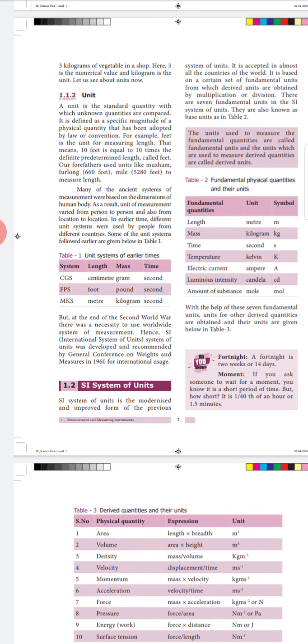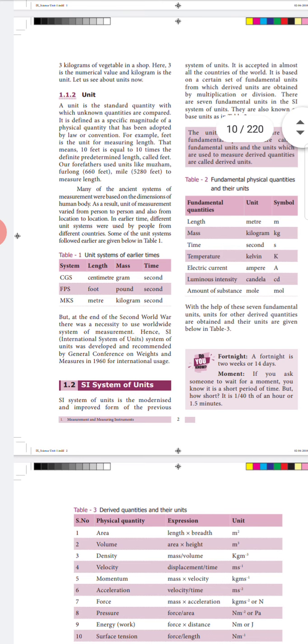The SI system has 7 fundamental units. For length, they have meter. For mass, kilogram. For time, seconds. For temperature, Kelvin. For electric current, ampere. For luminous intensity, candela. For amount of substance, moles. The units used to measure the fundamental quantities are called fundamental units, and the units used to measure the derived quantities are called derived units.